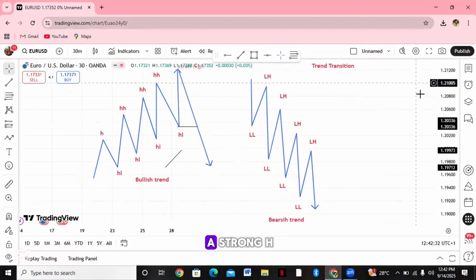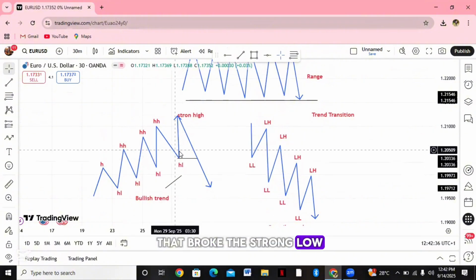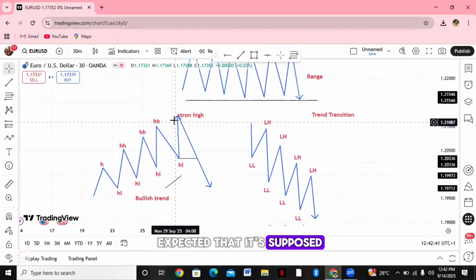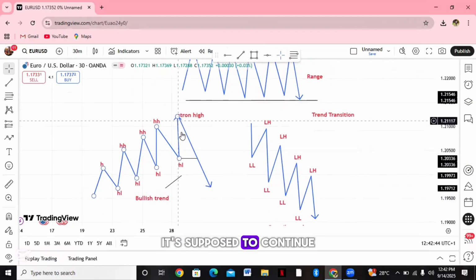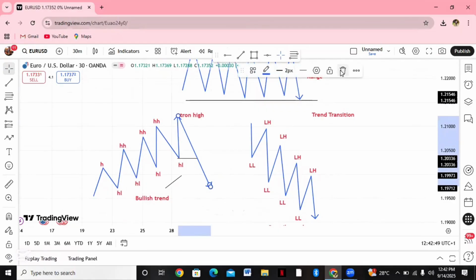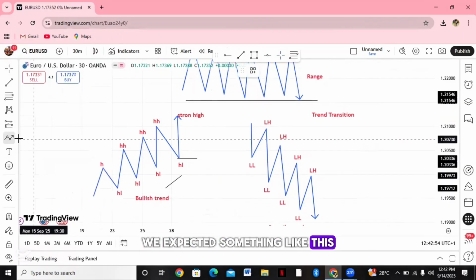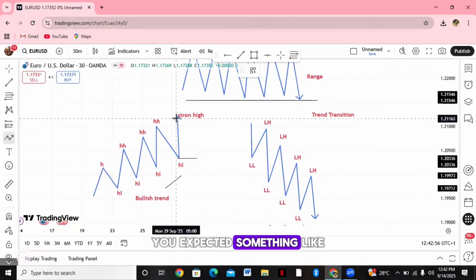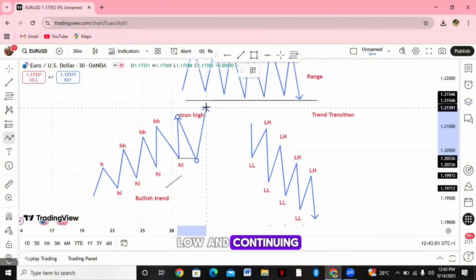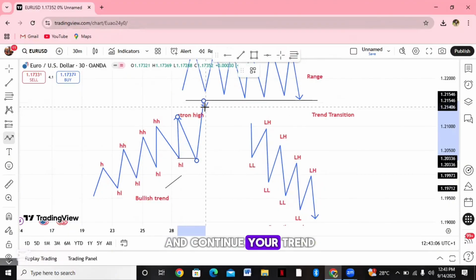Now, why is it a strong high? This is the high that broke the strong low, the low that we expected was supposed to bounce and continue the trend. We expected this low to continue the trend. We expected something like this to happen: come to this higher low, or somewhere near it, and continue your trend.